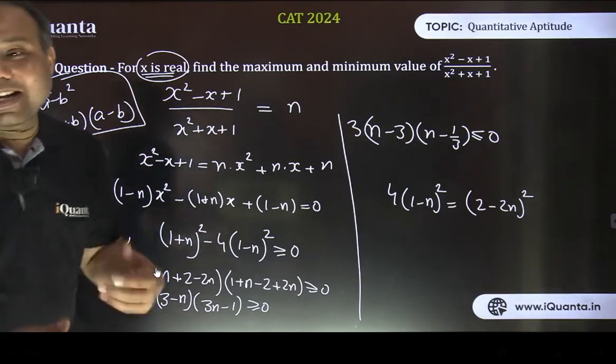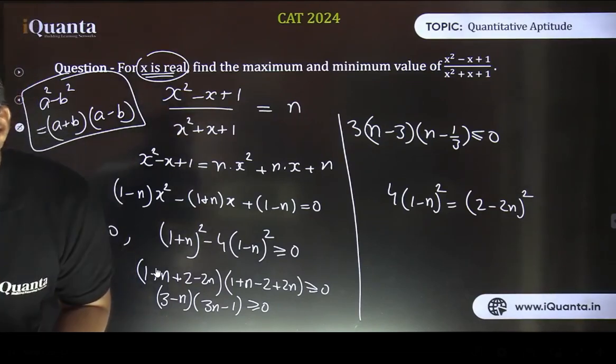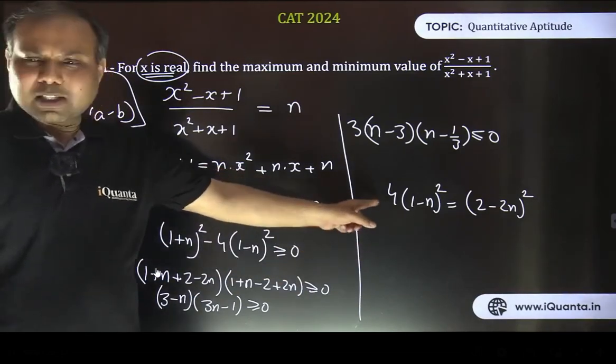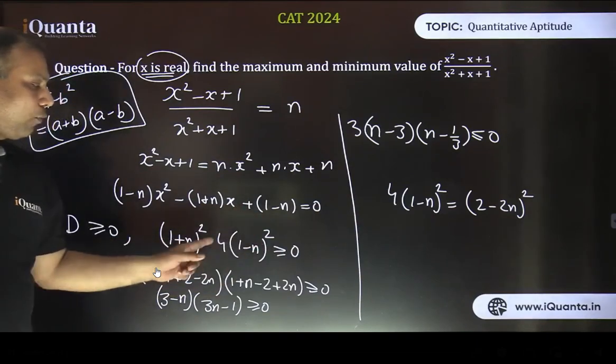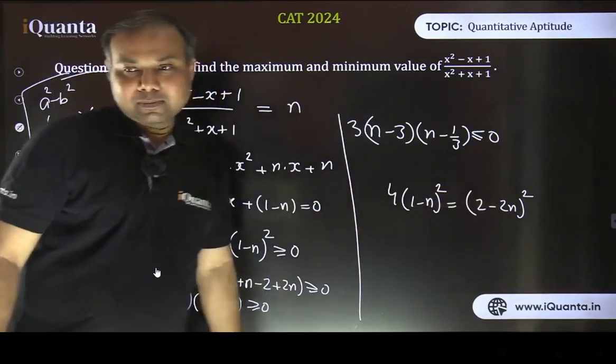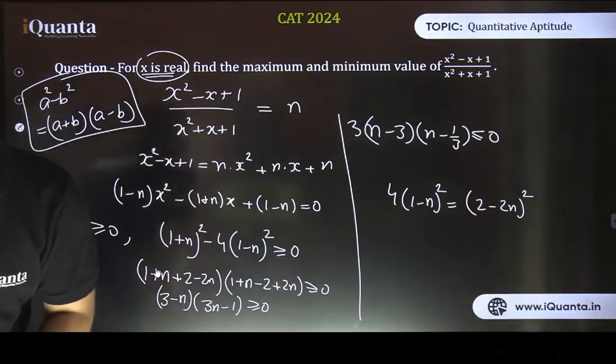Good. Gaurav is asking, how does the sign change? How do we get to know the sign will change? Sign change is a good point, so we should discuss that. Riya, here's the 4 step. Those who are confused about the 4 step, this is 4. This was 4 times 1 minus n whole square. 4 means 2 square, so I can take it inside the brackets, so it becomes 2 minus 2n whole square. So that's how we have used identity a plus b, a minus b. Okay?